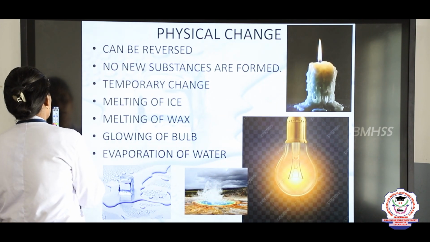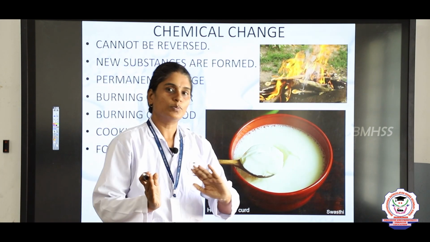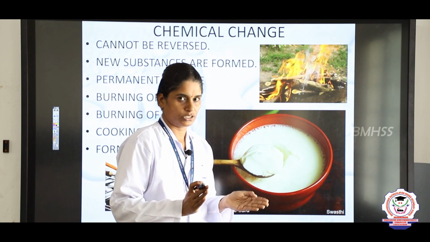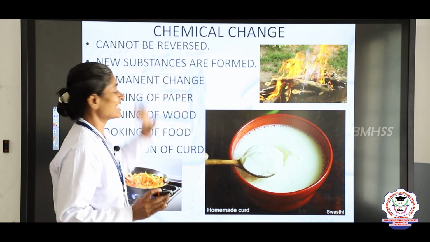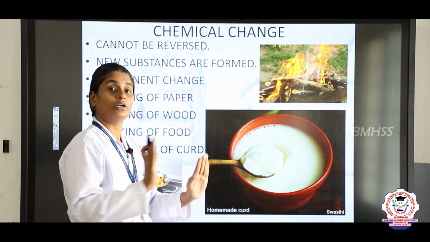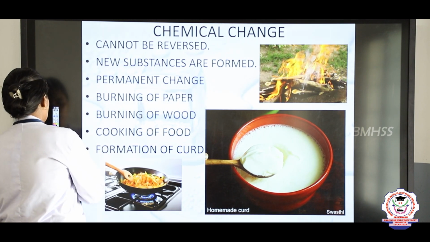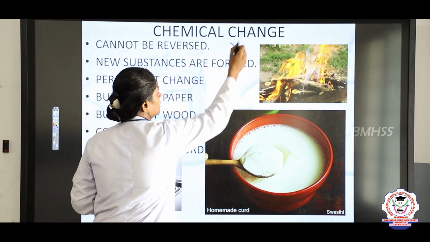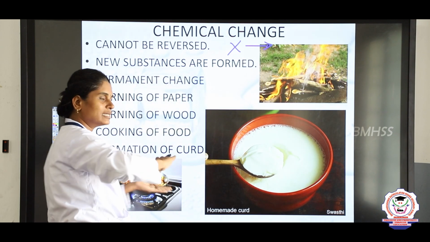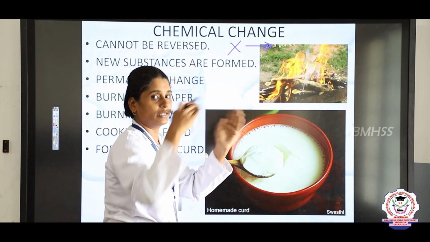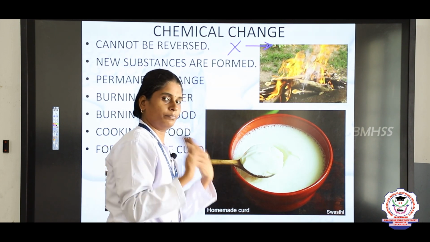The next one, chemical changes. So, what are chemical changes? Just opposite to the physical changes are called chemical changes. In chemical changes, the process cannot be reversed. It is irreversible, we cannot reverse it. So, it is only a one way process. Once it is changed from that state to another state, we cannot bring it back to the previous state.